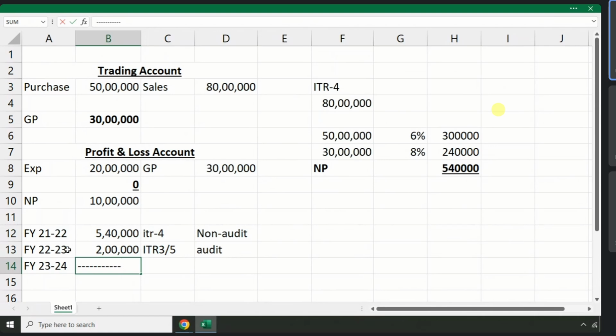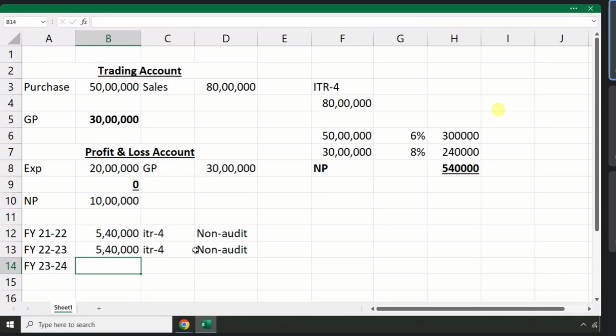So that's the reason in second case, what is actual profit? But still people will report 5,40,000 minimum profit and go for ITR 4, go for non-audit, so that you can continue benefits. Maybe in 1 year you are reporting some extra income of 3 lakhs, but you will be covering the same in upcoming financial years by going with non-audit.